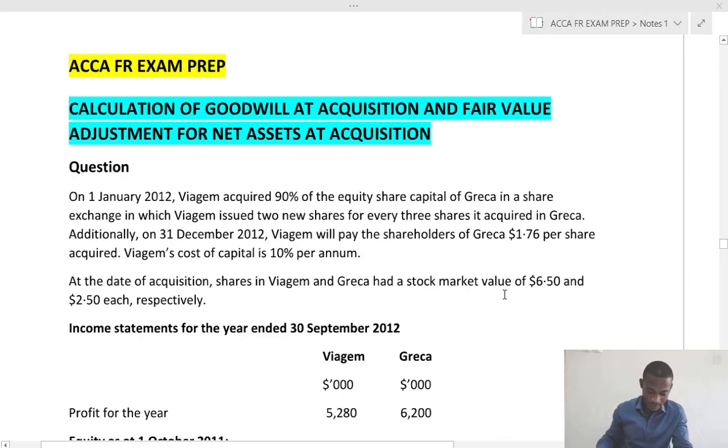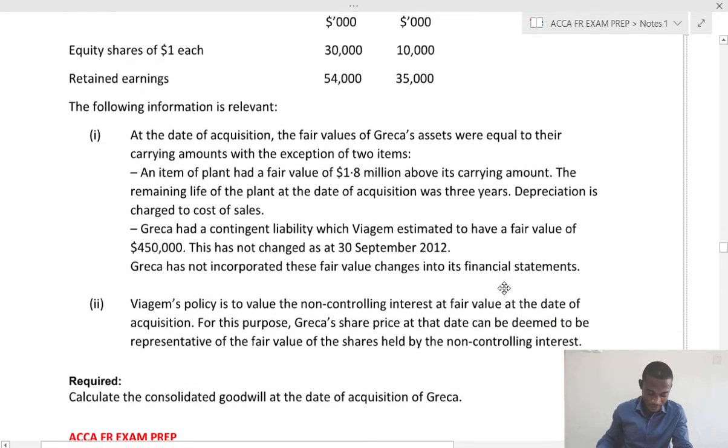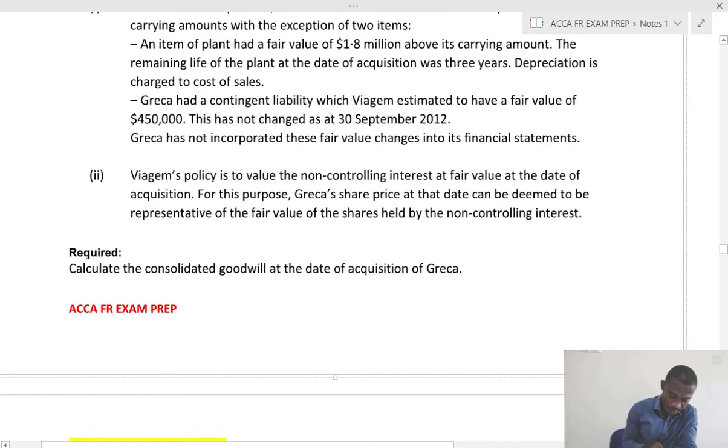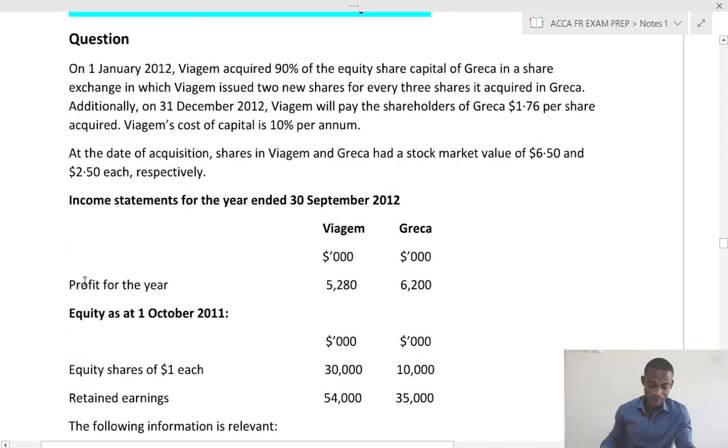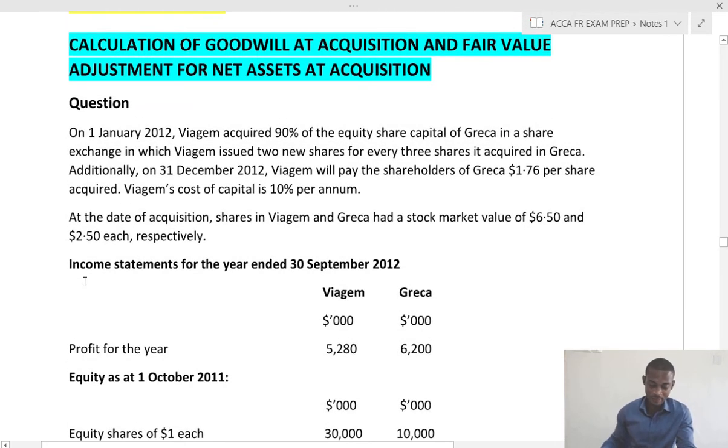Starting with the requirement, always we look at the requirement. Here, calculate the consolidated goodwill at the date of acquisition of Recast. Again, this is a past question, so I've made an extract from this past question. Now let's see the details.